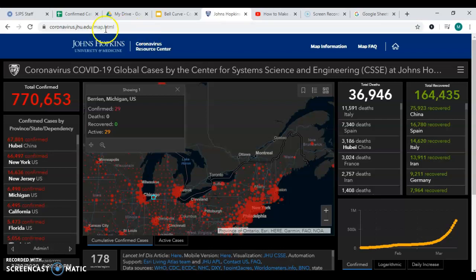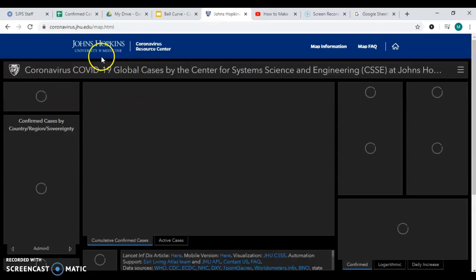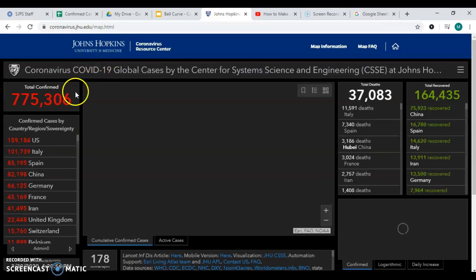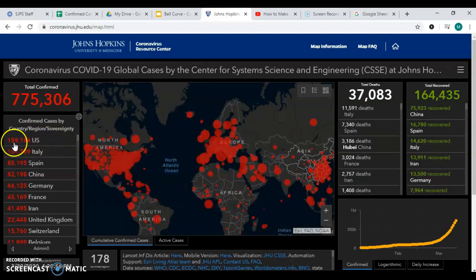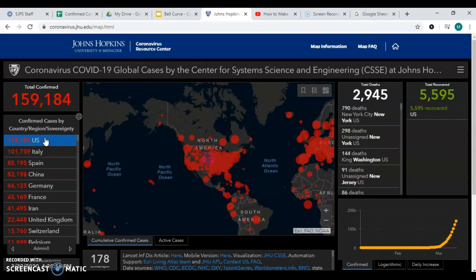It's loading. But when you guys go to this, you will see, and I'll just refresh it really quick for you, this right here is going to pop up for you. And this is all over the globe, okay? If you look right now, we are at the very top over in the left-hand corner, and it says US. US, it says 159,184 cases are confirmed today. And so if I click on it, it takes us right to North America.